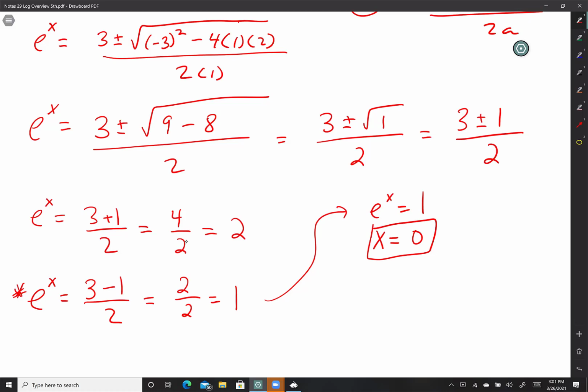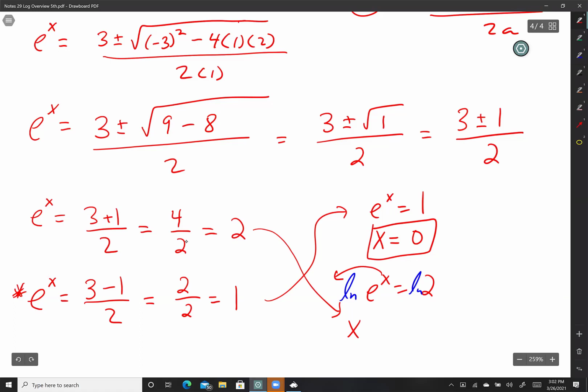What about this one, Chavez? All right, let's do that one. e to the x equals 2. I want to bring the x down. So if I want to bring the x down, what am I going to put in front of that e, Miss Cruz? No, I thought I wasn't going to pick on you. My bad, miss. Just this last time. No more questions after this. Natural log. That's right. Good job. Natural log. Bring that x down. x ln of e equals ln of 2.